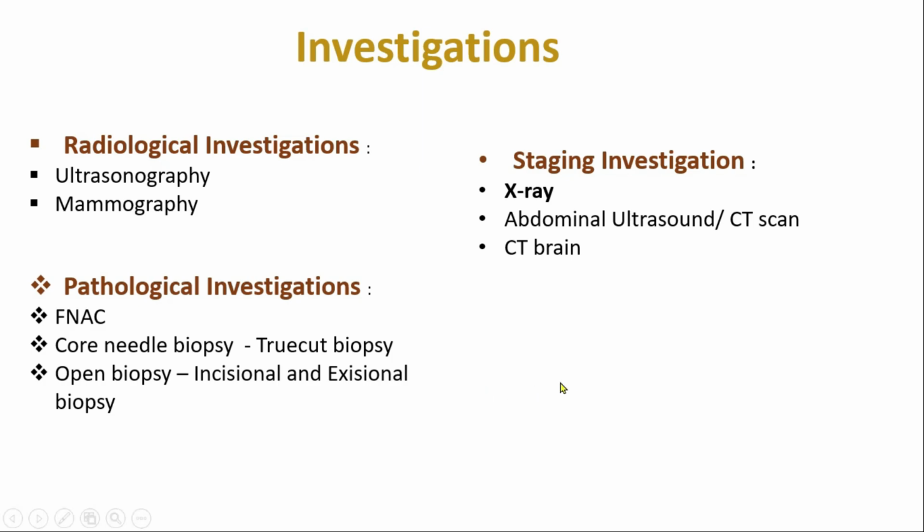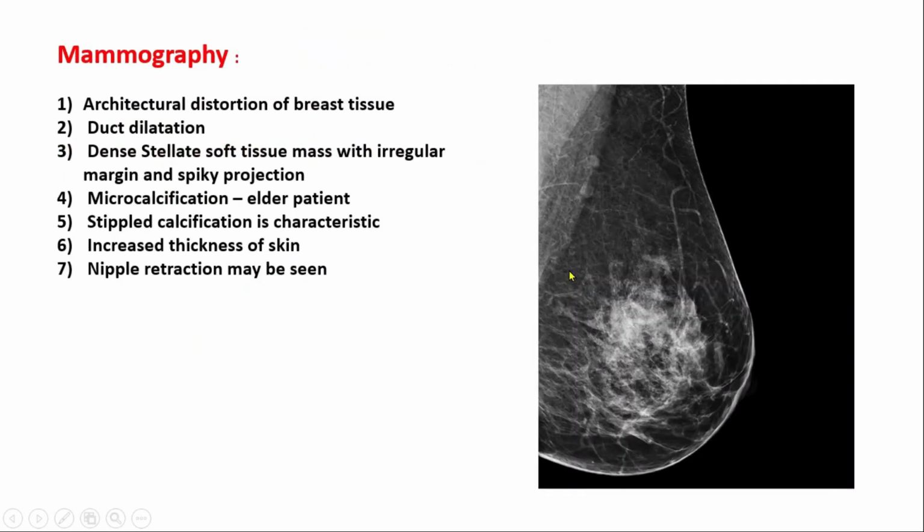Then we need to do excisional biopsy, and when there is an ulcer, then we need incisional biopsy. And when the lump is multicentric or multifocal and large in size, then we perform true cut biopsy. For staging purposes, we need to do X-ray, abdominal ultrasound, CT scan, and CT scan of the brain to find out metastasis. So let's discuss mammography.